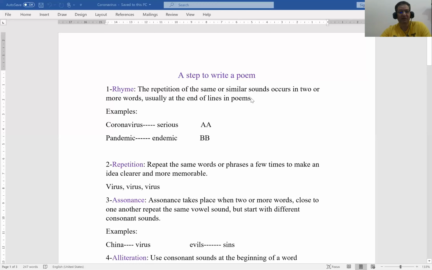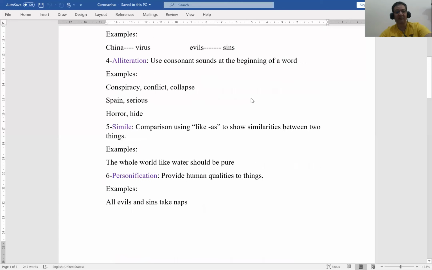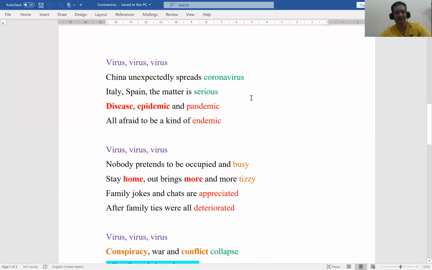Before we start to study the different techniques and devices you have to use while writing your poem, let's first look at a poem I created yesterday about coronavirus. The poem consists of stanzas. A stanza is a group of lines.